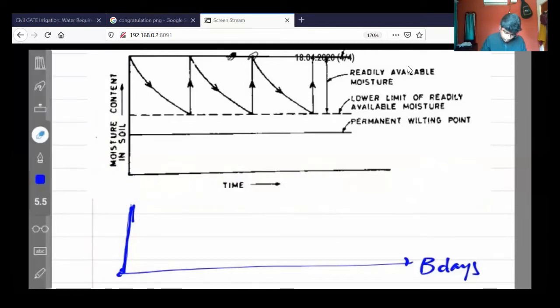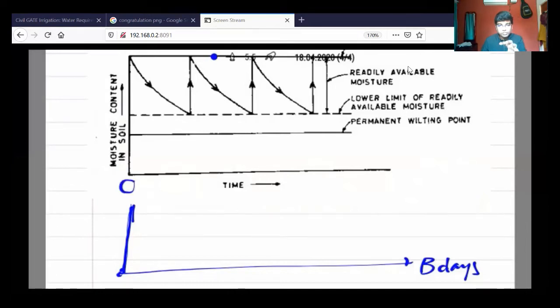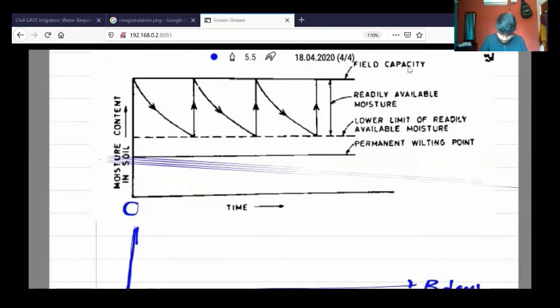Okay, so now I'm taking this moisture. At time 0 days, the complete moisture in the soil is available. There is no chance of excess water. The excess water has gone as runoff, and has gone as gravitational water. Now the complete soil has moisture to its full capacity, all portions are filled. That field condition we call field capacity.